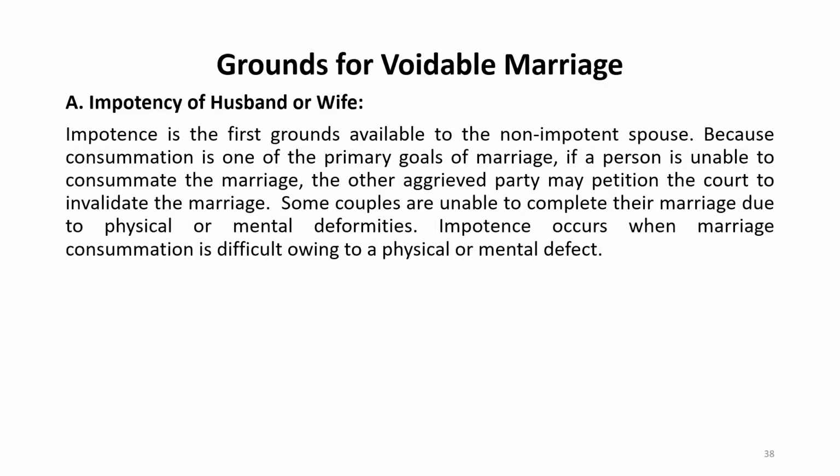If they are curable, then you do not have a ground to move to the court, but if they are incurable, either the physical or the mental, then the aggrieved person can move to the court and annul that marriage. In the case of voidable marriage, it's not automatic dissolution. You need to go to the court and get that marriage annulled. If you do not go to the court and you die, that marriage is completely valid. So that's a case of impotency.